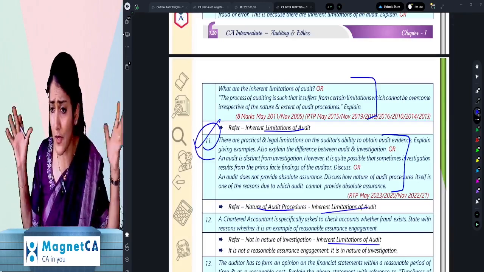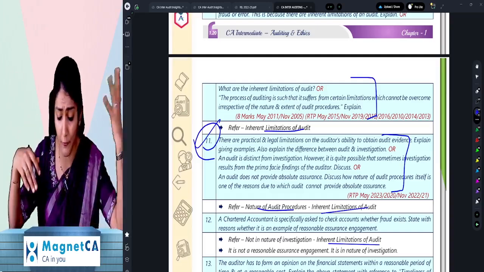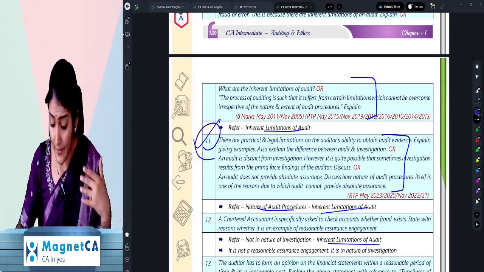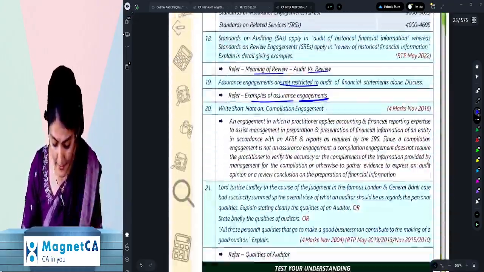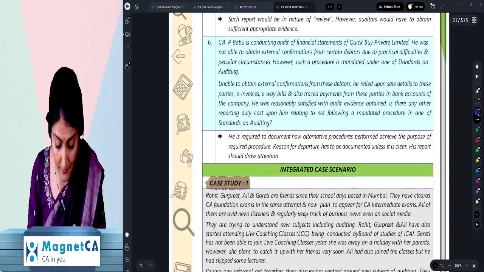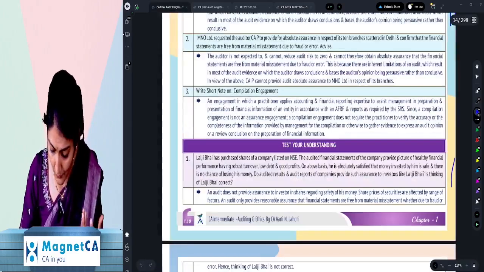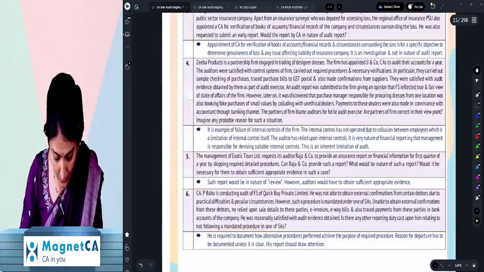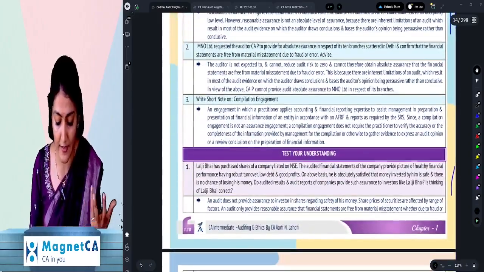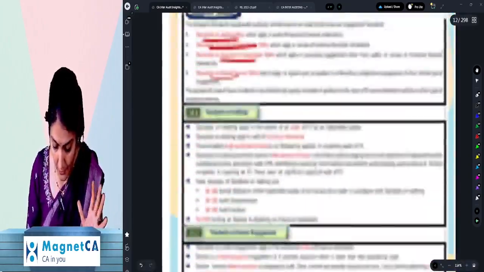But in the insights book, what did I tell you? No more Maya. No going into the illusion of what came, what did not come. If it is there in the book, in the study material, that's it. Right, so only the offbeat questions have been included, and then the test your understanding questions are included over there. So some 6 questions are given over there, right? Whichever is not a direct question, all of those have been included. So you see all the 6 questions have been included for the test your understanding. Right, so clear, everybody? Are we good?